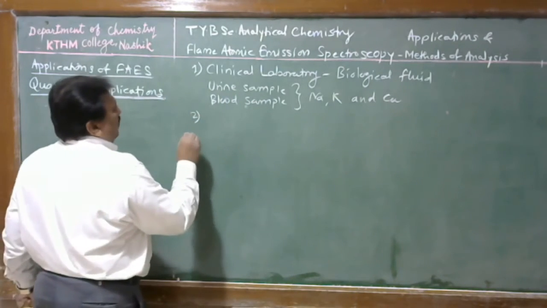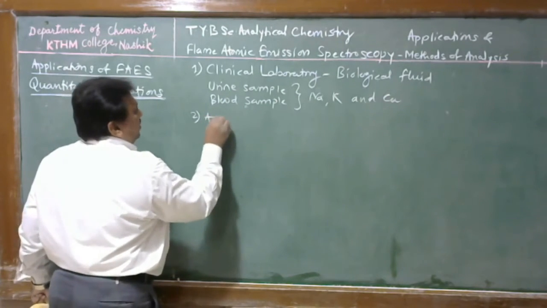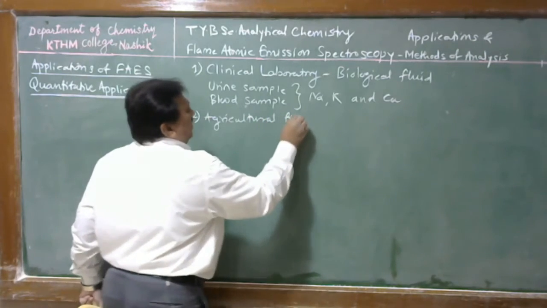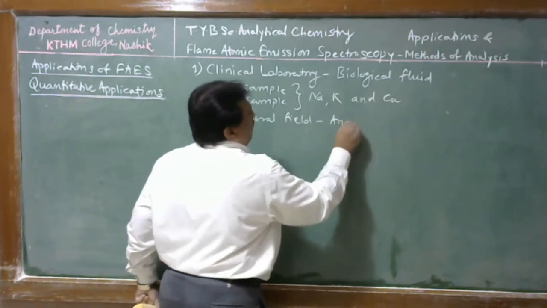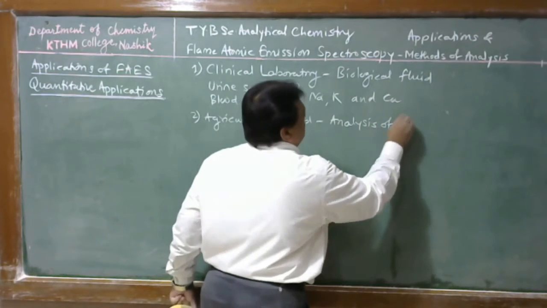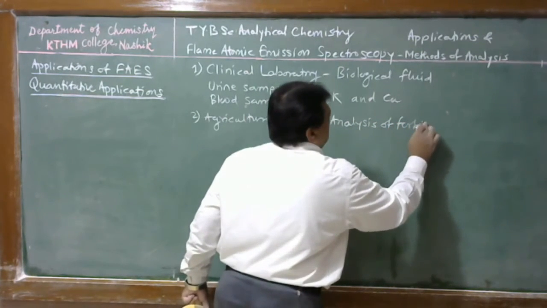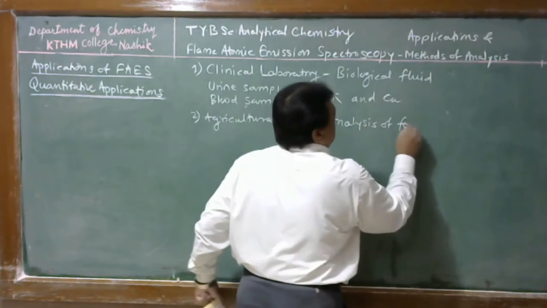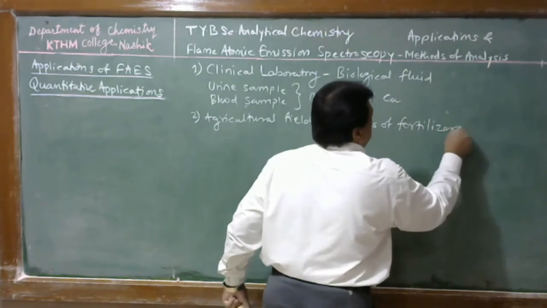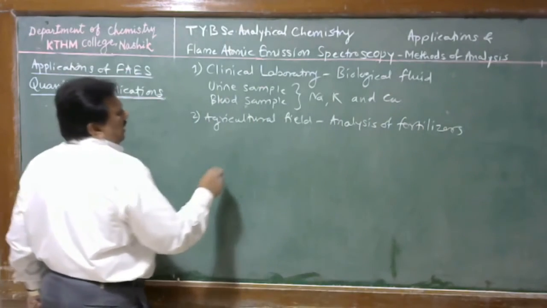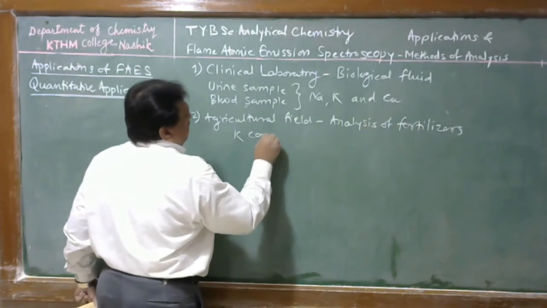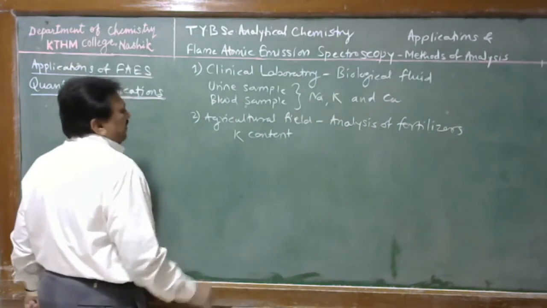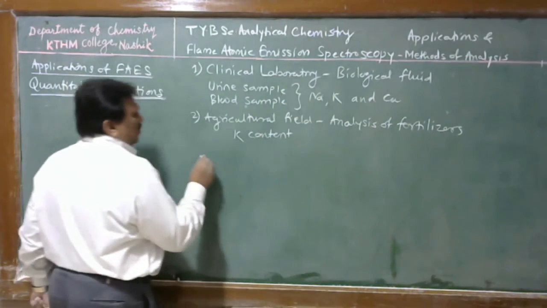Second field of analysis is the agricultural field, related with analysis of fertilizers. Here the potassium content of potash fertilizer can be estimated very fast and rapidly by using flame emission spectroscopy.